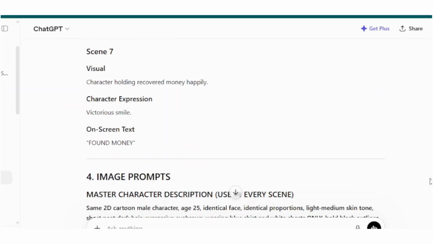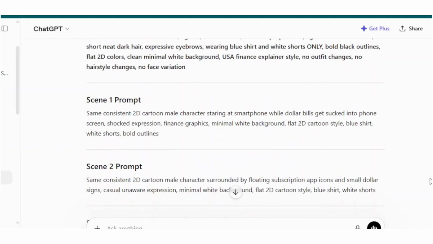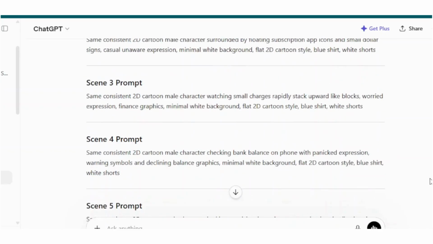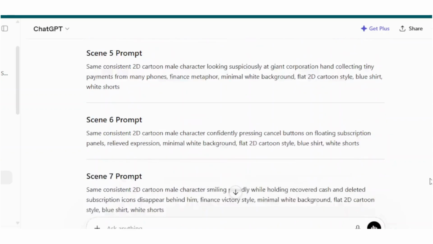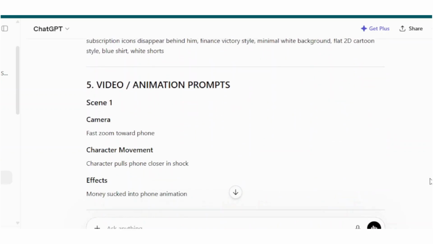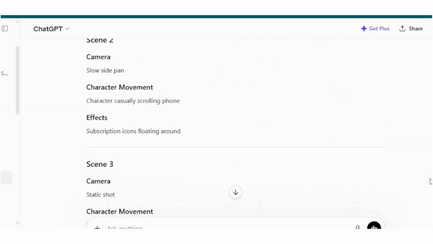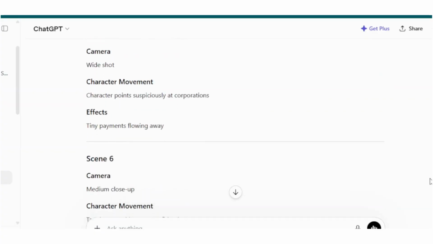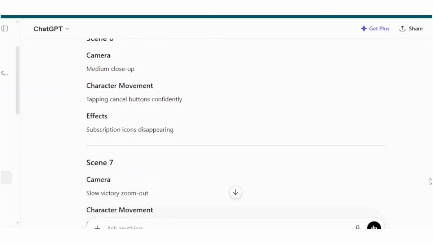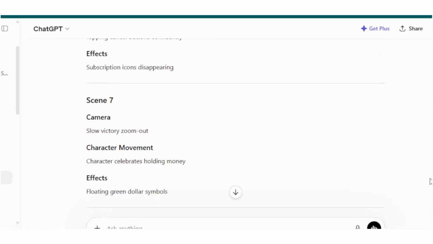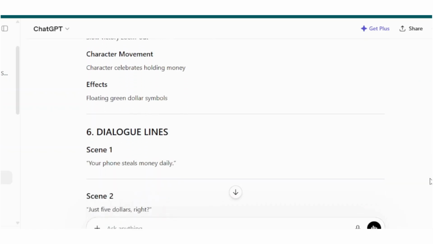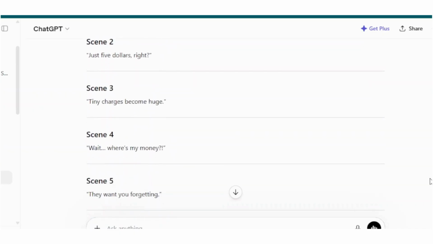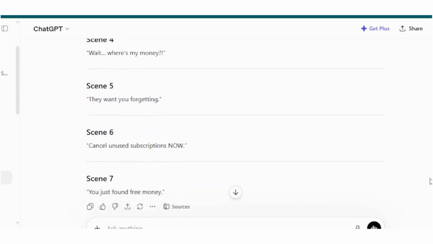Everything you need to create a professional viral YouTube short will be ready in seconds. In this tutorial, we are focusing on finance-related content because this niche has huge traffic potential, and many channels are already getting millions of views using simple AI-generated shorts. I will also show you examples of successful channels for inspiration.